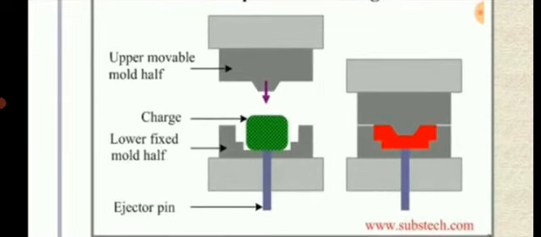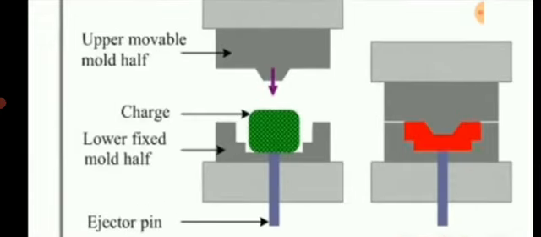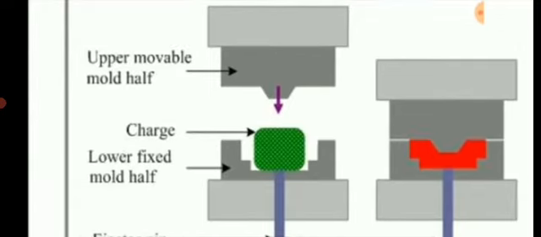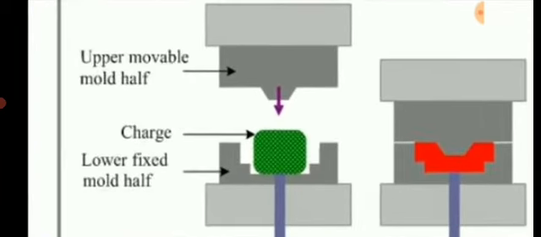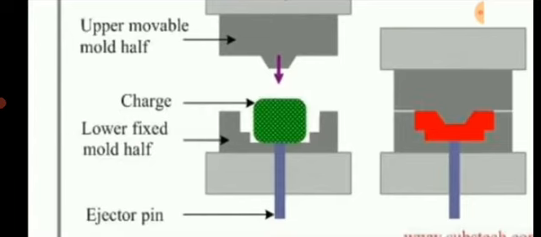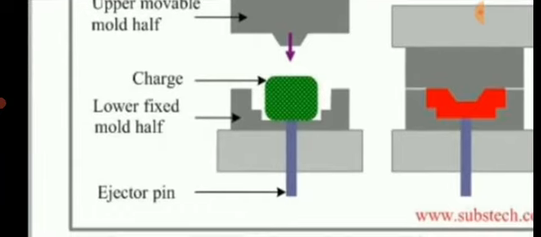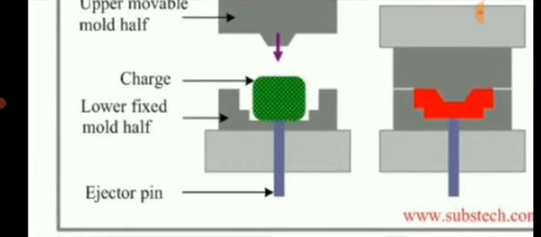Compression molding process. In this, two dies are present. One is fixed and the other is movable. A charge, that is a preform, is placed in the lower die and the upper movable mold half is made to press this charge so that a final product is made, because the lower die is designed so that the final product is correct. Then the ejector pin is used to take the product out.